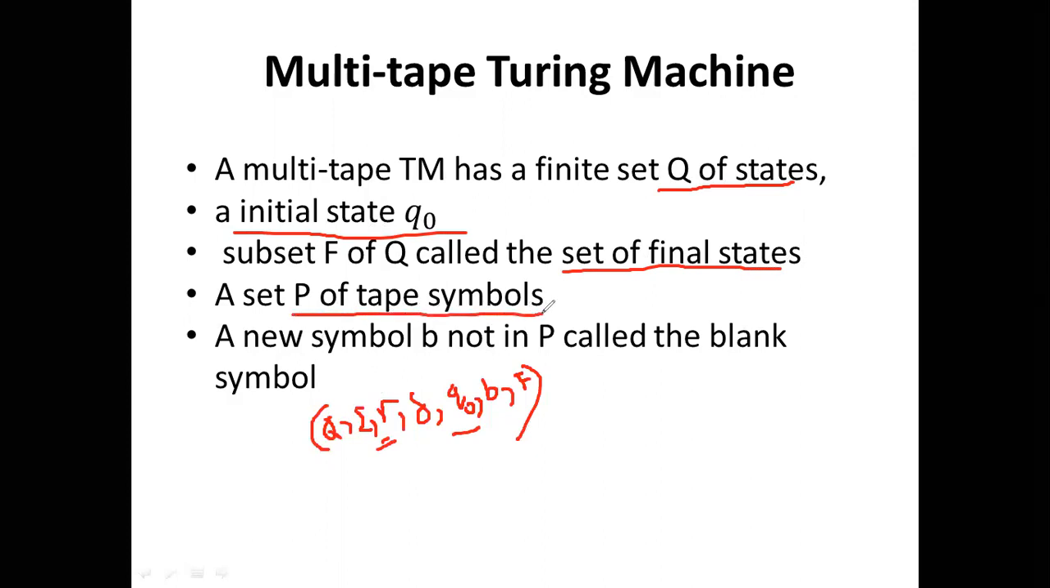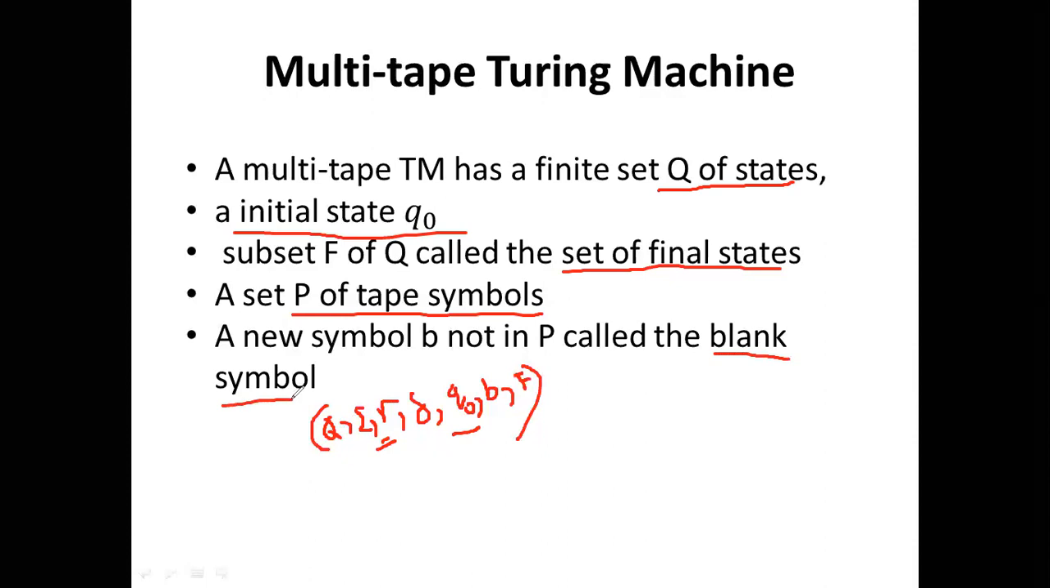So you can write here the capital gamma. The capital gamma is a set of tape symbols, and the new symbol, the blank, is not in the set of input symbols. It is in the set of tape symbols, and it is called the blank symbol.